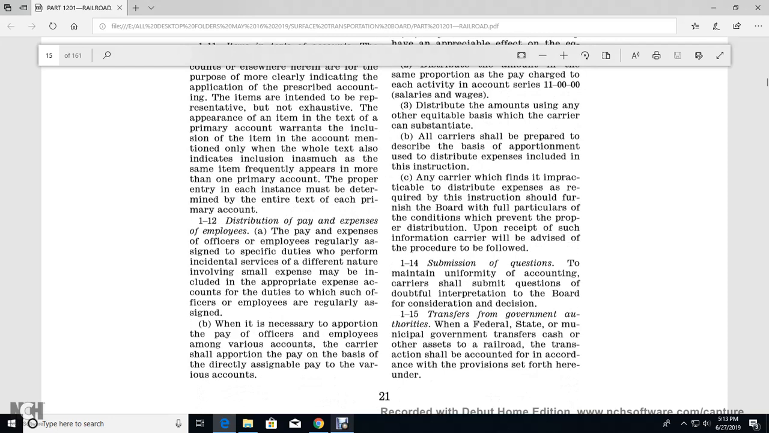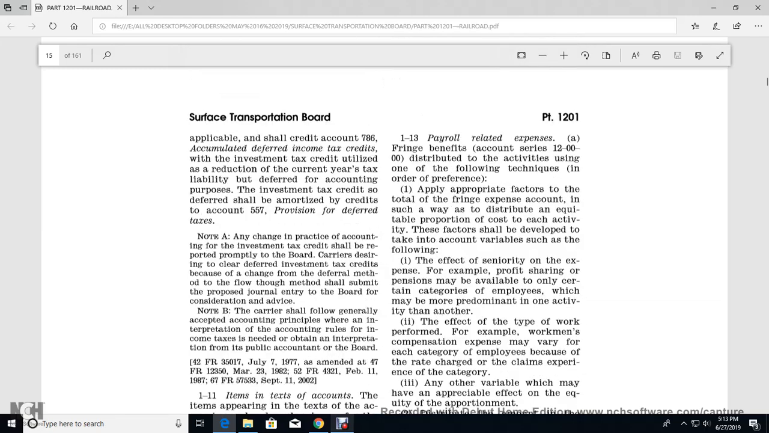112. Distribution of pay expense for the employee. With the pay expense for the officer employee with the regular assignment with the specifically duties to perform an incidental service of a different nature, a small expense may be included with the appropriate expense for the account for the duties within which the officer or employee is regularly assigned. All right, when the necessary portion of the pay of the officer or employee is at the various accounts, the carrier shall portion the pay on the base for the directly assignable pay for the various accounts.